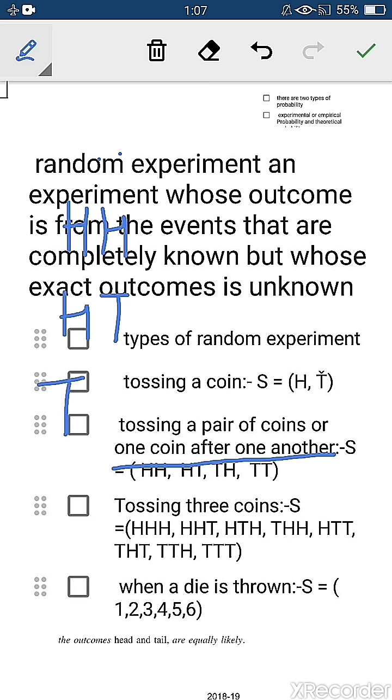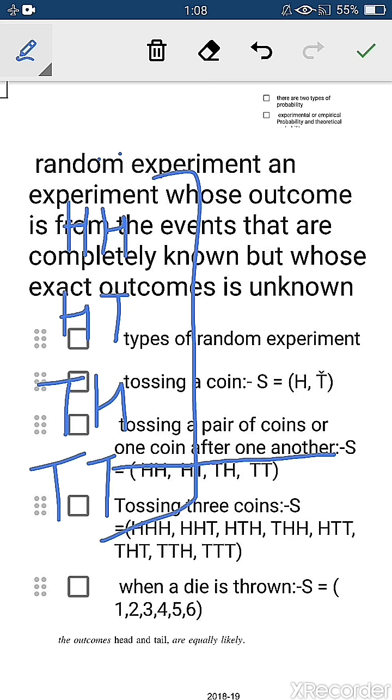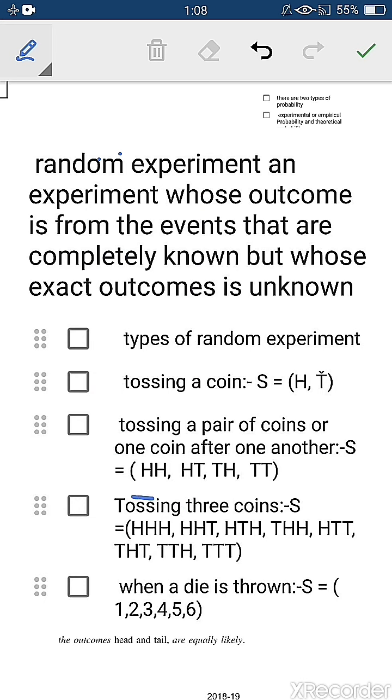Plus, if tail comes on the first, then head can come, or tail can come. So these are the 4 outcomes. What do you mean by sample space? The set of all outcomes. So here, how many are there? 4. So the total number of outcomes will be 4.